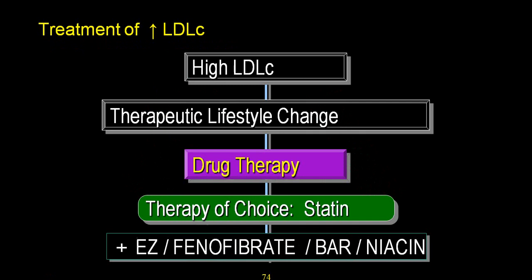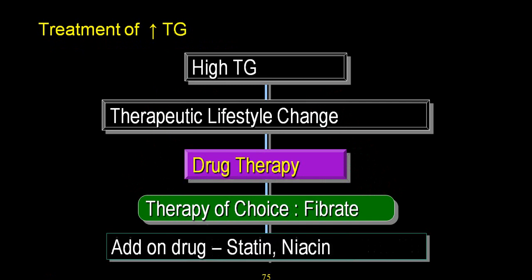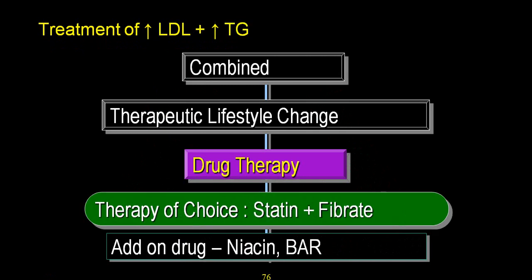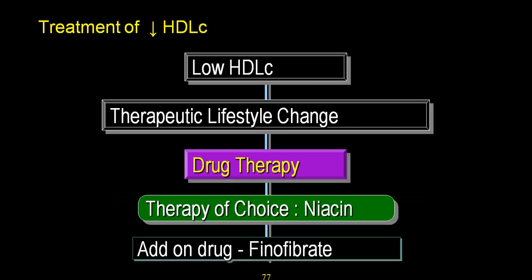In elevated LDL, statin first, followed by ezetimibe, fenofibrate and then others. In hypertriglyceridemia, first choice is fenofibrate with statin. In combined, statin with fenofibrate and add-on drug niacin. For low HDL, niacin based on exercise, and then you can add fenofibrate.